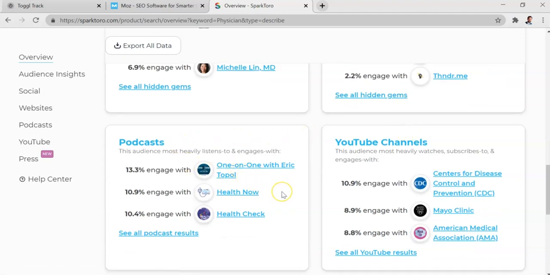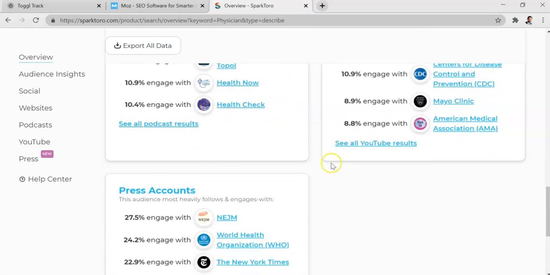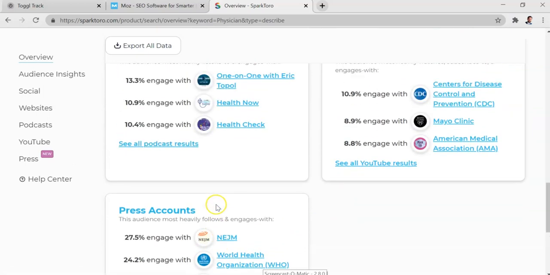Podcasts, so you can be a guest speaker on a podcast. You can have your CEO guest speak on a podcast. That's going to be much easier than building up your own podcast from scratch. That's something that a lot of people say. You should start your own podcast, start your own publication, but not all of us are journalists and not all of us have the time to build up a massive following. It's much easier to just borrow a following that already exists. Similar course of action with YouTube channels, and then there are press accounts where you might want to work with a PR agent or something.